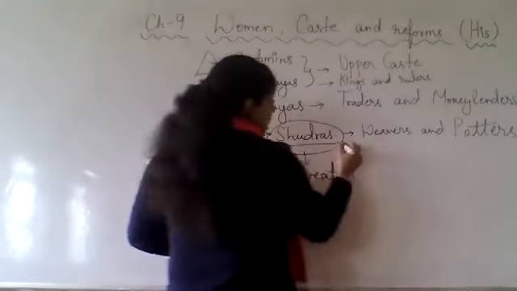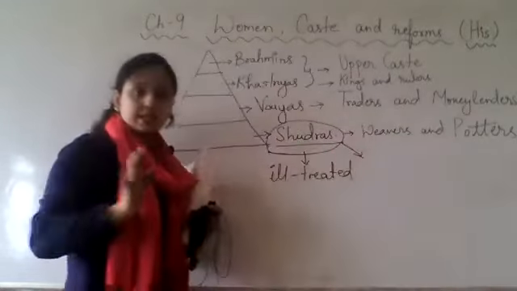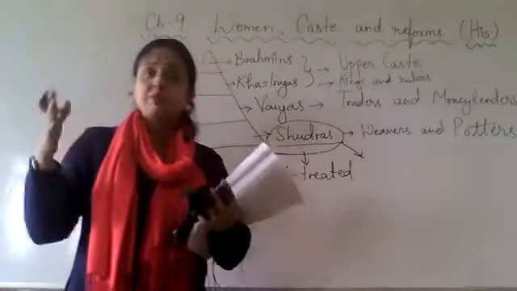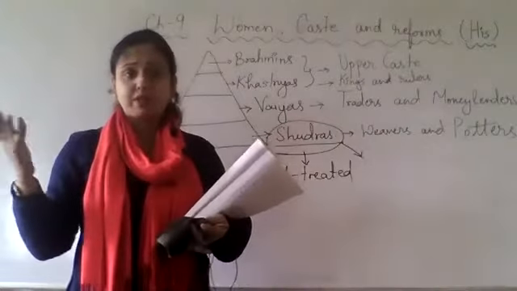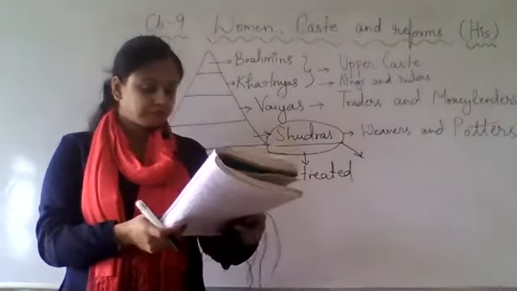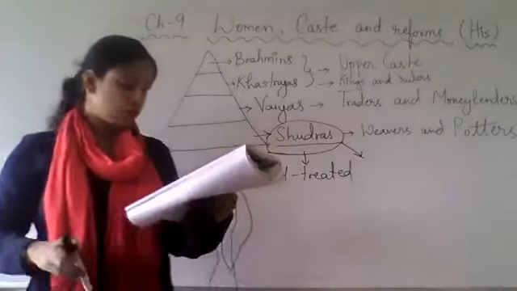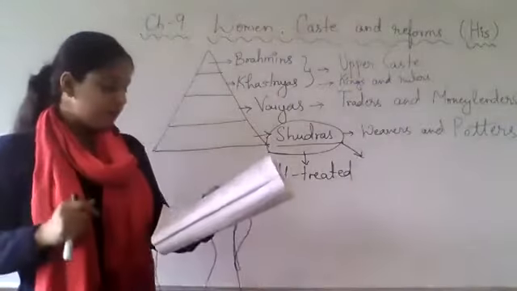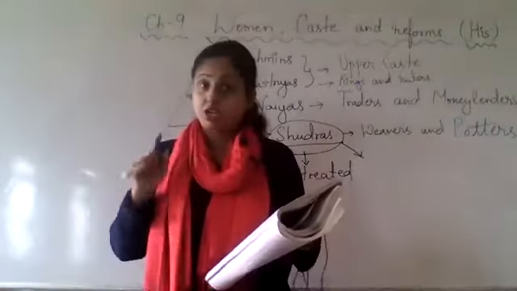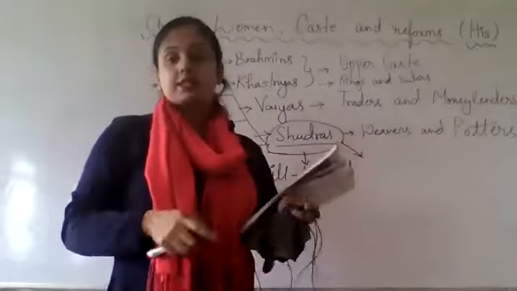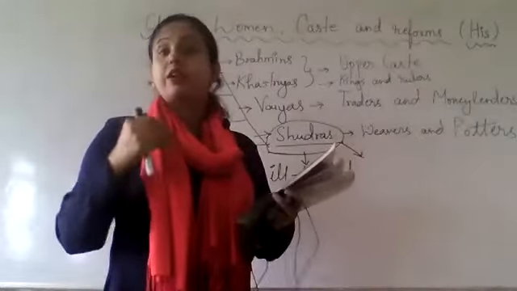Some were considered untouchables. They were not allowed to come into the meetings or the temples. So their conditions were also very poor. So like this, in caste also we had differences and discrimination, and for these things our society needed reform.